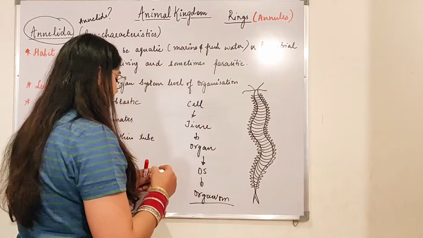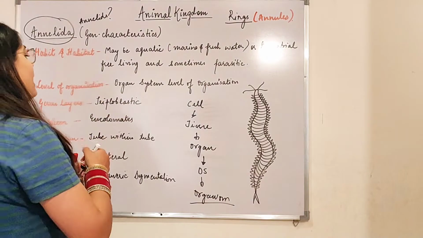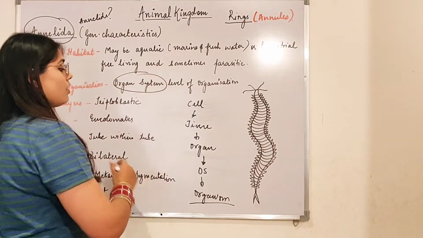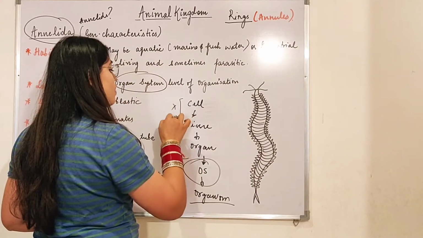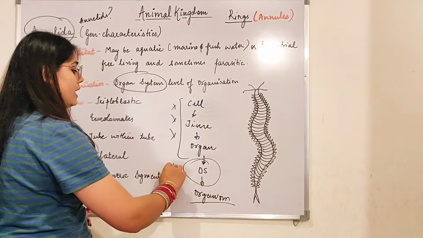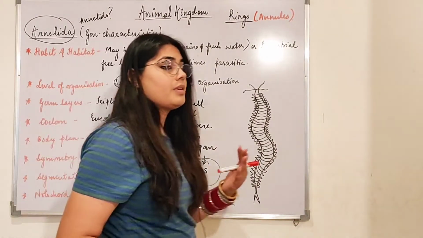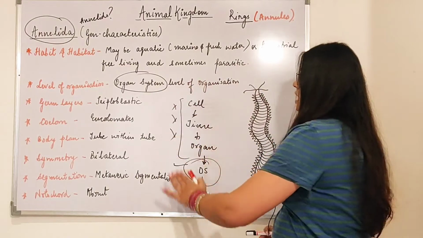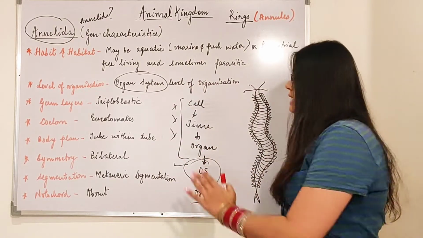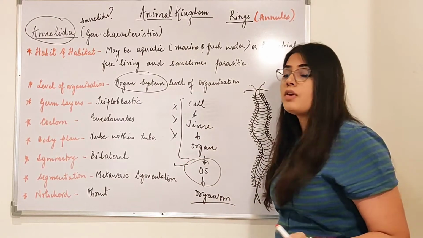So in this phylum, which level of organization is there? They have organ system level of organization. That means out of this sequence, they directly have organ system, which means they are more and more developed. The cross does not mean that these are not present. I am just saying they have been modified now to organ system level of organization.